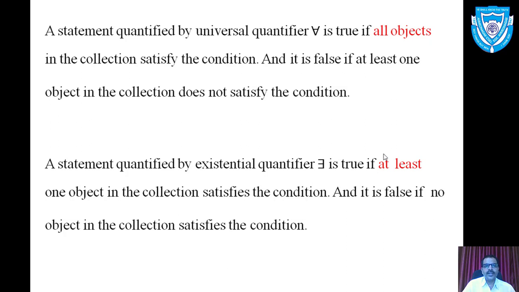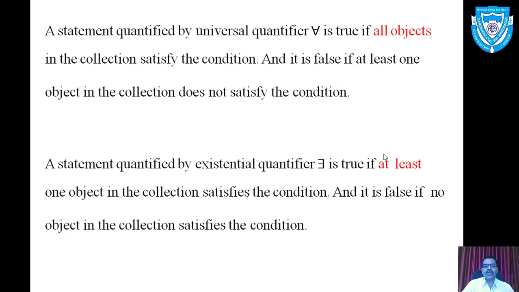Note, a statement quantified by universal quantifier. Any statement involving the universal quantifier becomes true whenever all the members of that collection satisfy the provided condition, and that quantified statement becomes false whenever at least one of the objects in the provided collection disobeys the provided condition.